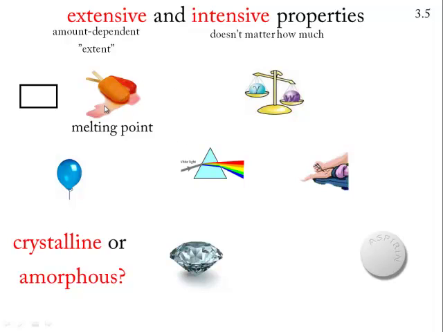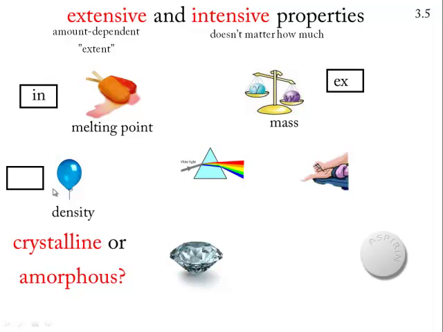Does the melting point of a substance depend on how much you have? It does not. One good crystal should do it. And so it's an intensive property. Mass. Well, obviously if you have more, the mass increases. Therefore, that's an extensive property.